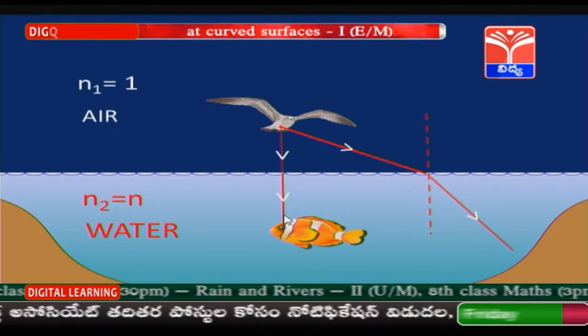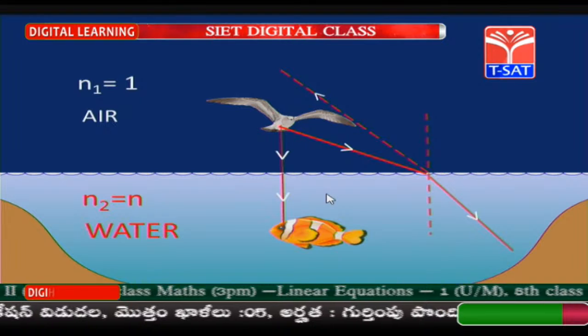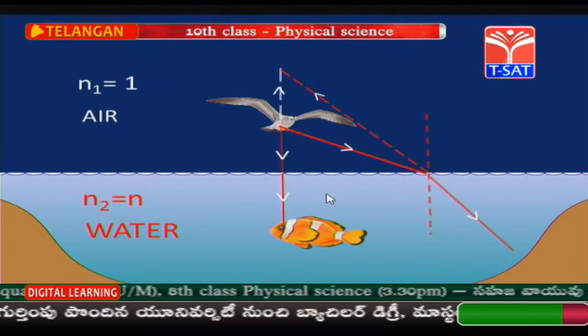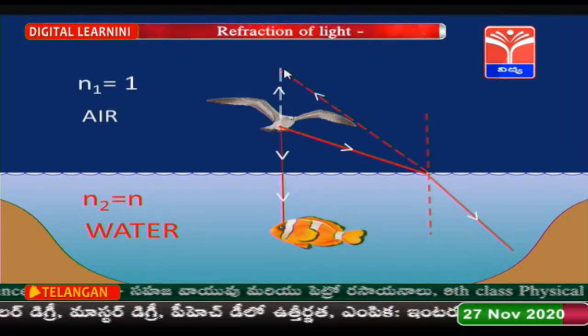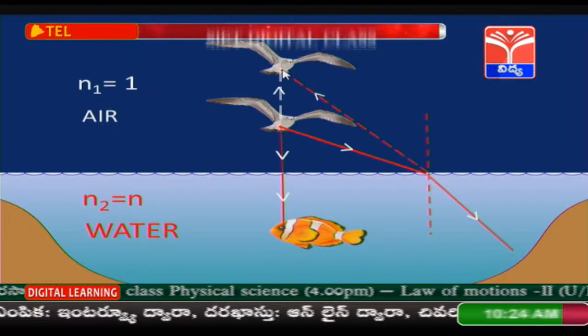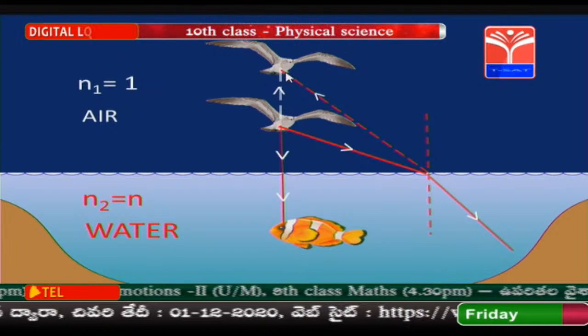So, what do we have to do? Extend these two refracted light rays backwards. This is one refracted light ray and this is the extended refracted light ray. So, these two are going to meet at this point. This is the point where the image of the bird is going to form, which is virtual. So, the fish can see the image of the bird at this point.